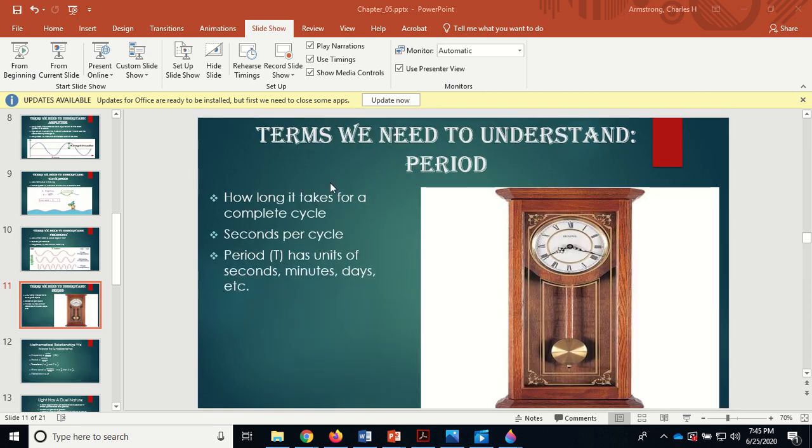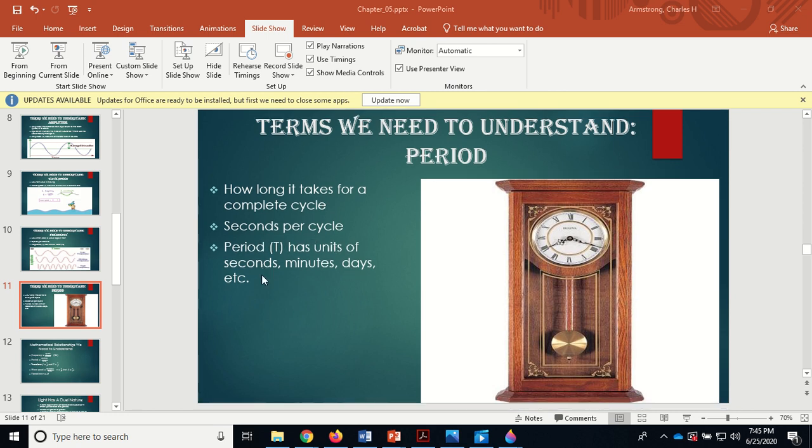Period, on the other hand, is seconds per cycle. How long does it take for a wave to complete a cycle? Okay, how long does it take for us to get from one peak to another peak time-wise? How long does that take? It's seconds per cycle. Period T has units of seconds, minutes, and days, and so on.